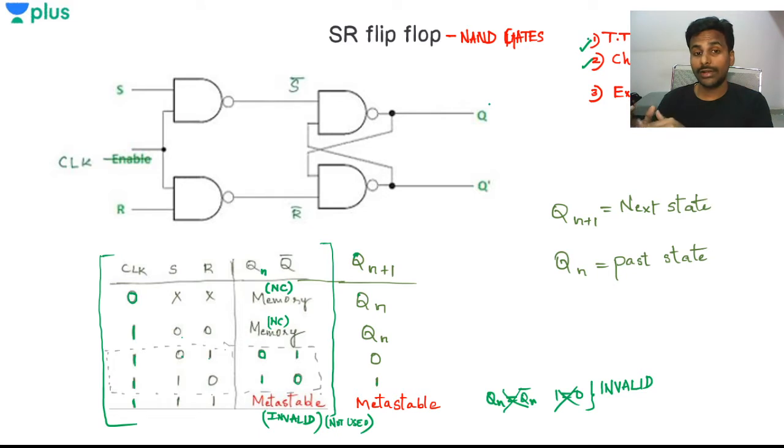Now why do we call it the characteristic table? In the sense, we are finding the characteristics of the SR flip-flop. By drawing this truth table, I have only Qn and Qn complement, but extending that to write Qn plus 1, I am finding what the characteristics of this flip-flop are. So SR flip-flop characteristics says that when S is 1, R is 0, the next state is going to be 1. I can find that characteristic from this characteristic table. Therefore I am calling this the characteristic table.